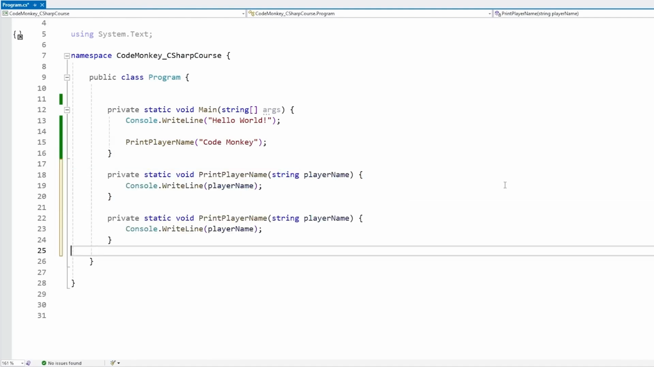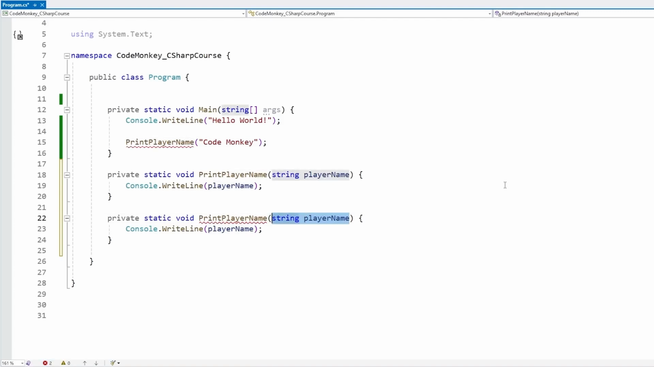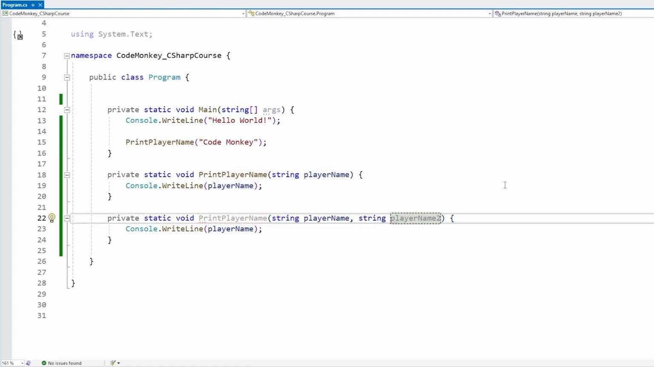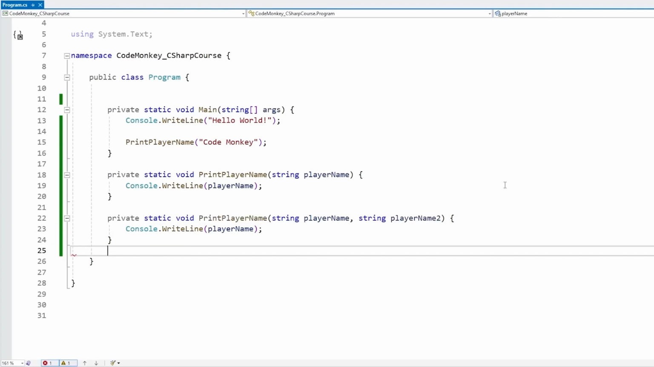So in order to do that, I need to copy paste this and make another one with player name and then player name 2. So yep, this works, but now I have 2 functions, one with 1 parameter and one with 2 parameters. And now let's say I want to support 3 parameters. So again, I need to make another function, duplicate a ton of code and so on. So right away you can see the issue. This is basically the problem that params solves.